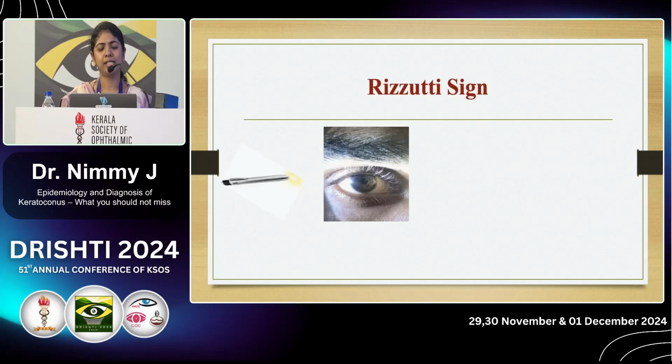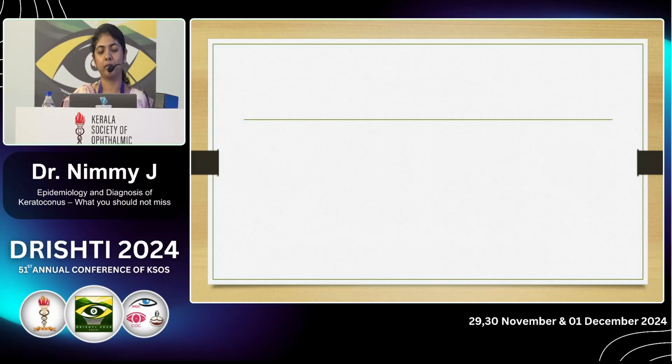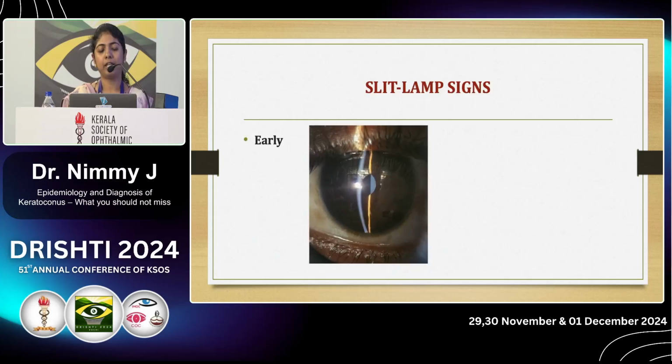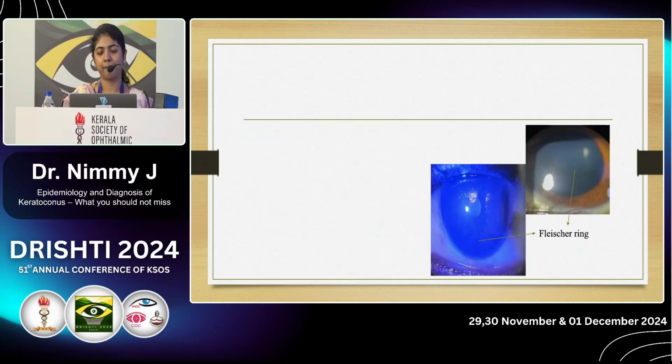Next is the Rizzuti sign. When a torchlight is shown from the temporal aspect, we can see a conical reflection on the nasal aspect of cornea. This is one of our patients showing this clinical photograph. There is a central paracentral corneal thinning, and the thinning is maximum at the apex of the cone. Another early feature is the prominent corneal nerves.